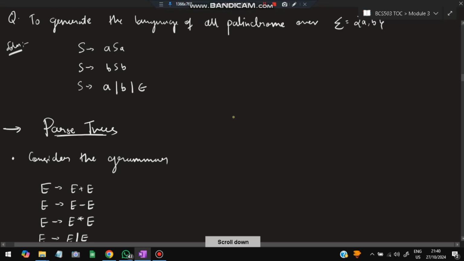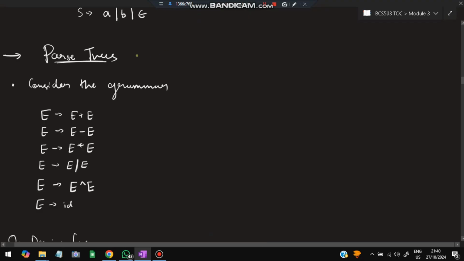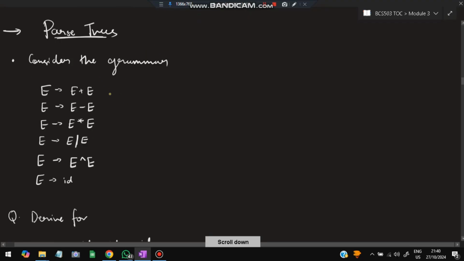Moving on to the next topic, which is parse trees. So for parse trees, you have to remember the concept here. The grammar E goes to E plus E. So if E is present here, I can write that E as E plus E. You will understand this when we solve a problem. E can be written as E minus E, E into E, E divided by E, E power E, and E goes to ID. E can be substituted as ID.